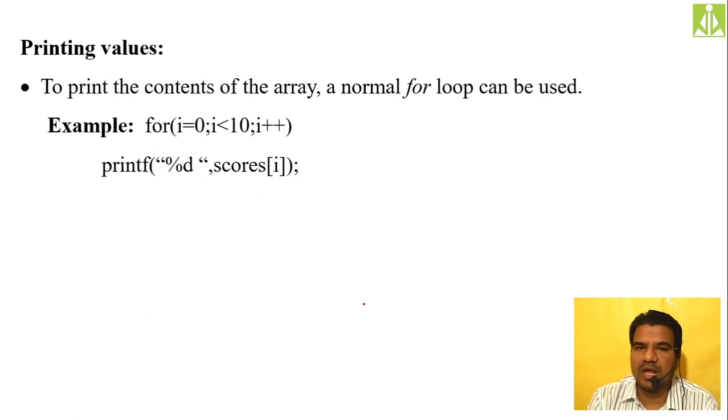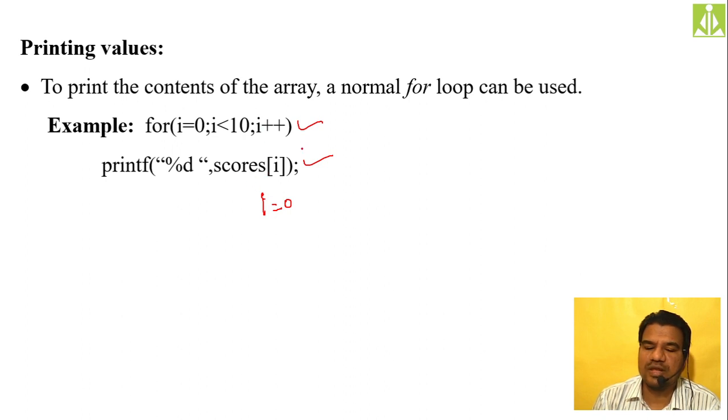Simply take the help of your printf function, and you can write 10 printf statements to print an array of size 10. Or you can take the help of a loop, and you can print with the help of only one printf statement. This is how you can do. Here it is shown clearly. Within a for loop, we have taken this printf. So in the first iteration, the I value will become 0. So scores of 0 you will get on the output screen.